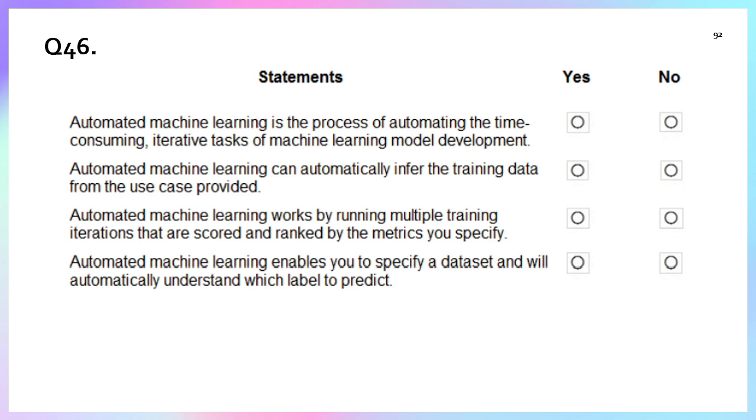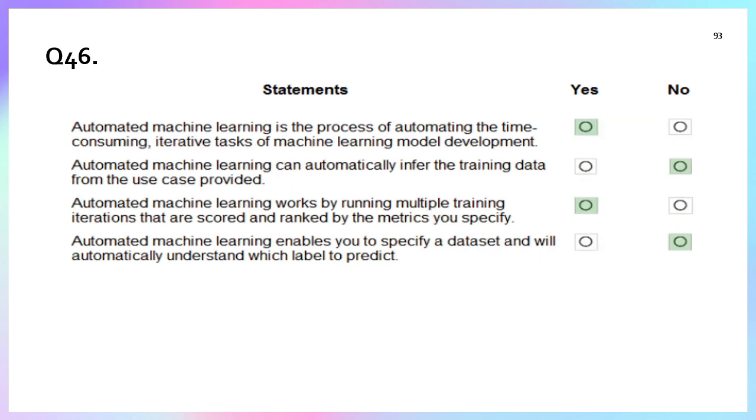Automated machine learning works by running multiple training iterations that are scored and ranked by the metric you specify. Yes, this is also true. Statement four: automated machine learning enables you to specify a data set and will automatically understand which label to predict. No, it does not predict automatically, we need to specify. So statement one is true, second is false, third is true, and fourth is false.